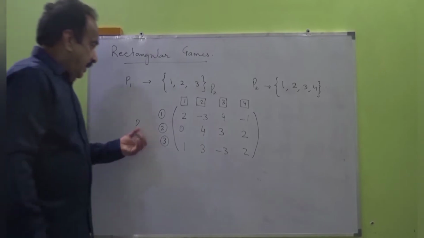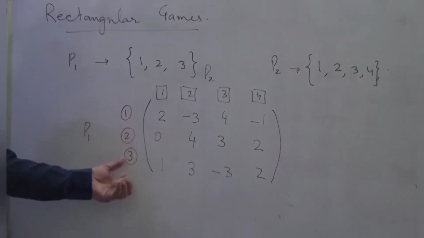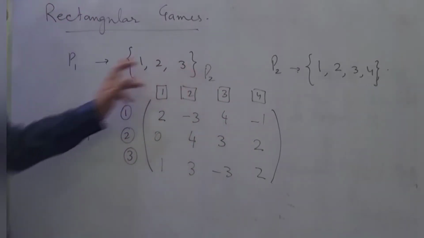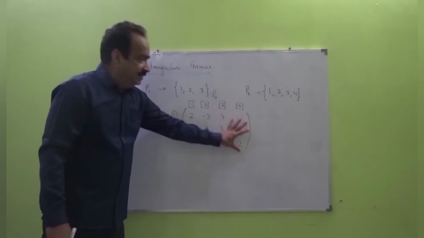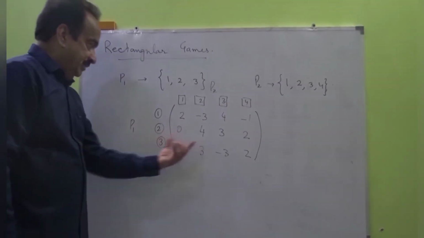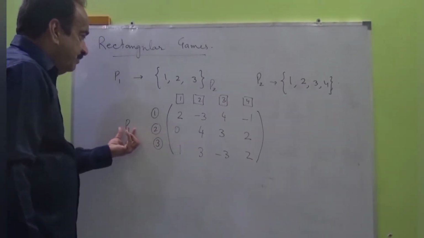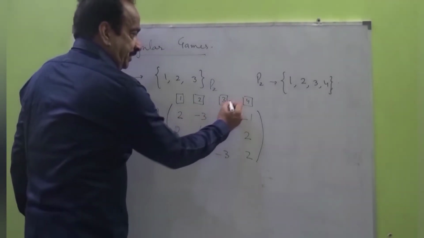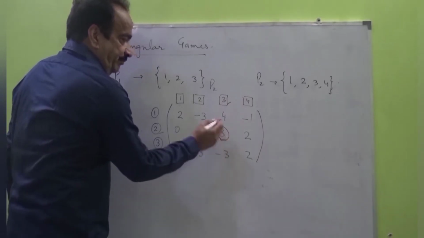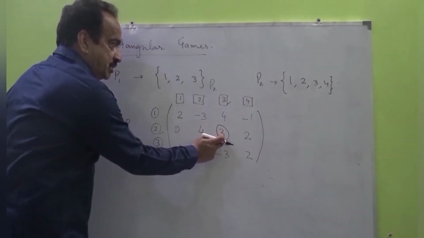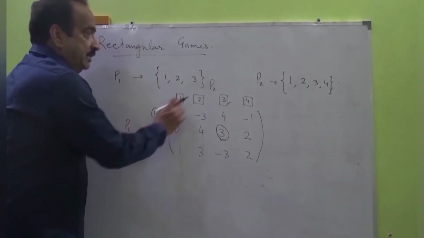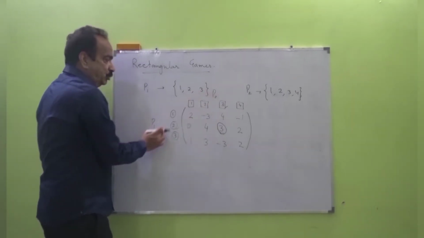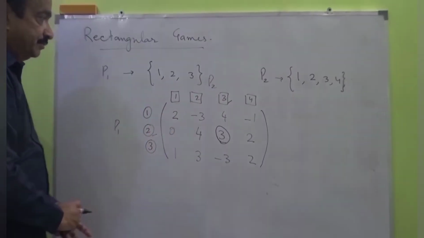Now it's like this. P1 will choose a number from 1, 2, 3, and P2 will choose a number from 1, 2, 3, 4, and then P2 will pay to P1 in accordance with this table, this matrix over here. Suppose P1 chooses number 2 and P2 chooses number 3. Then 3 is the number of units which P2 will pay to P1. There is only one convention that we have fixed, that P2 will pay to P1 in all rectangular games.